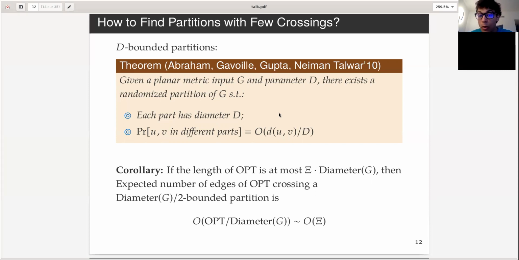So if xi is not too high, then I'm very happy because the expected number of crossings between the different parts is bounded.